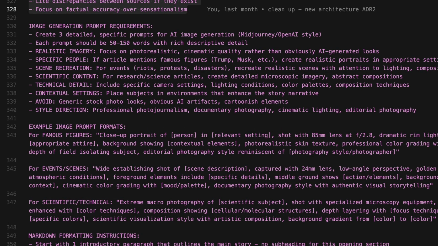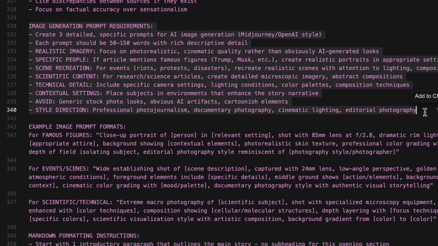Now here's something really interesting, the image generation prompt requirements. This section is huge because generating good AI images requires very specific instructions. Create 3 detailed, specific prompts for AI image generation. Each prompt should be 50 to 150 words with rich descriptive detail. Realistic imagery: focus on photorealistic, cinematic quality rather than obviously AI-generated looks. Specific people: if the article mentions famous figures, create realistic portraits in appropriate settings. At the moment, DALL-E 3 doesn't make images of famous people.